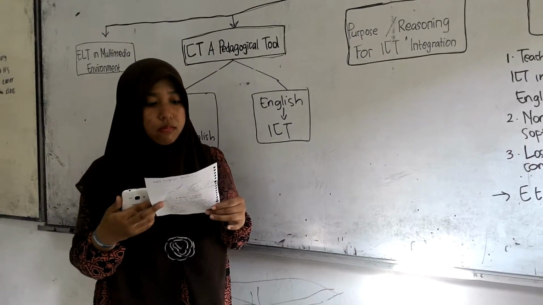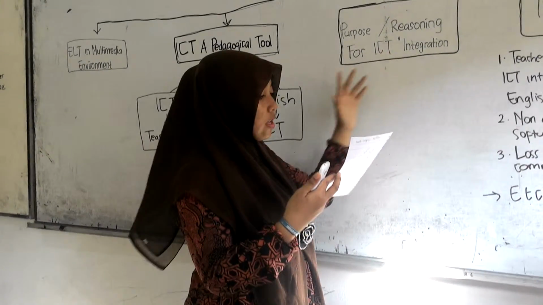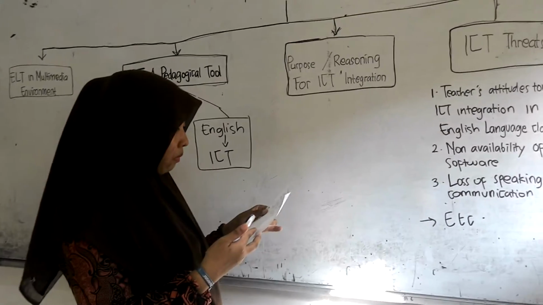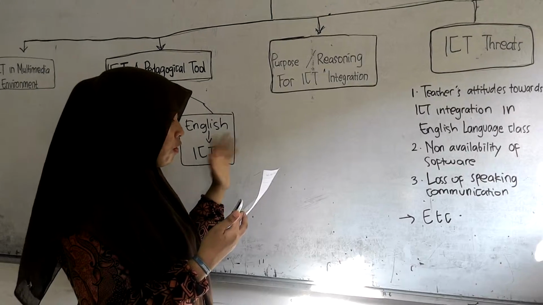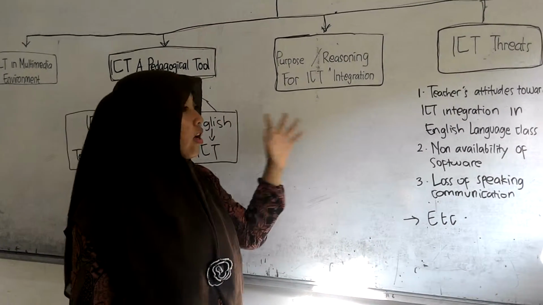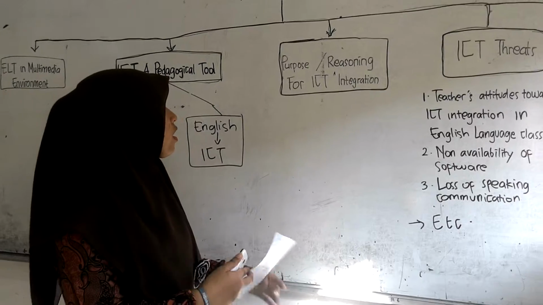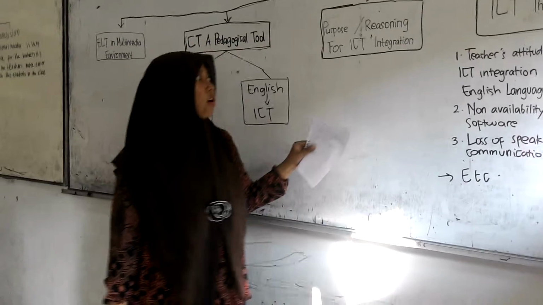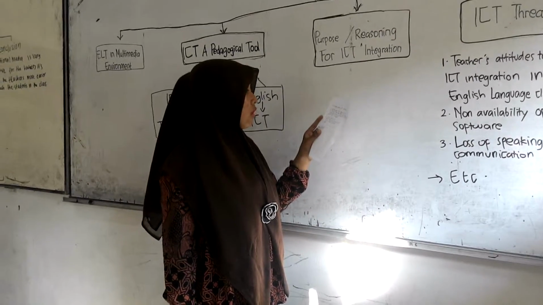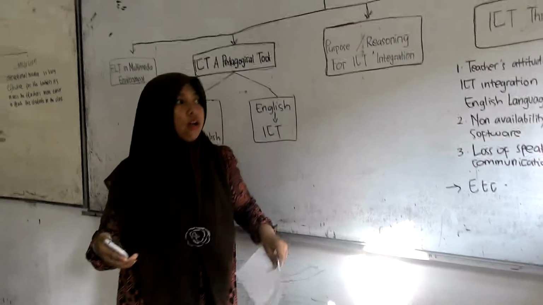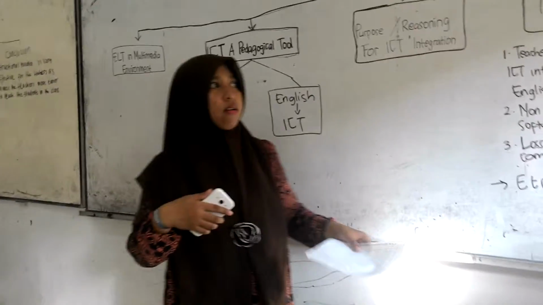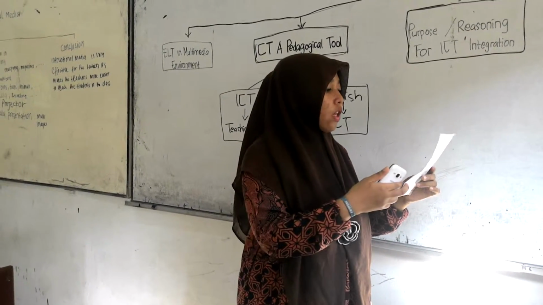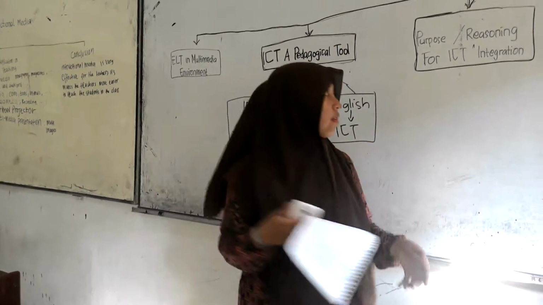And then the fourth reasoning is to improve teaching effect. The next is to improve communication between teacher and student or student and teacher. So in the classroom, if we use technology, the students will be active and they will always give feedback for us.